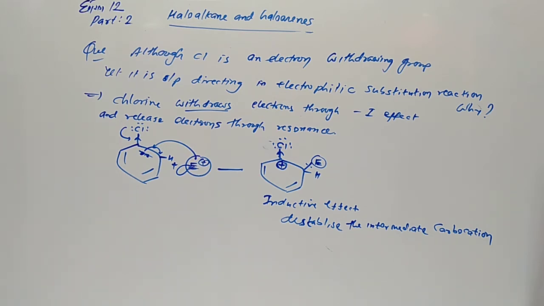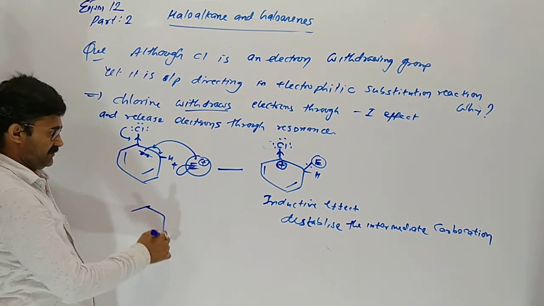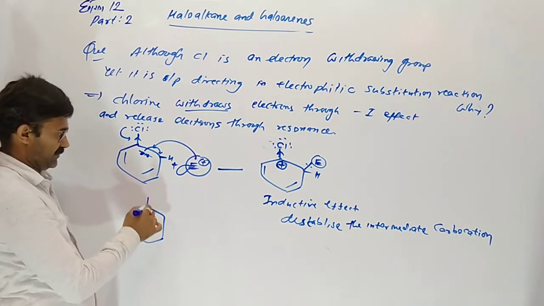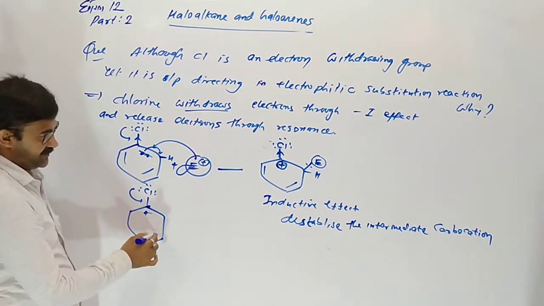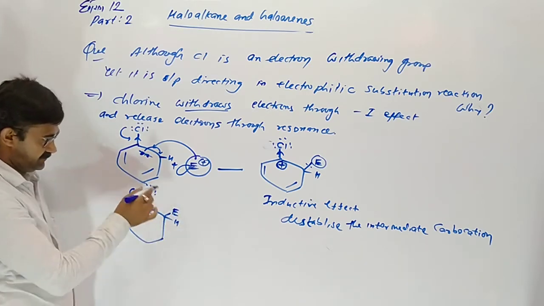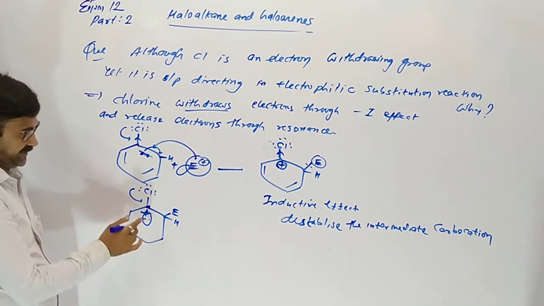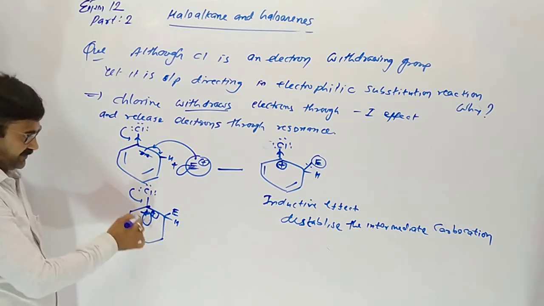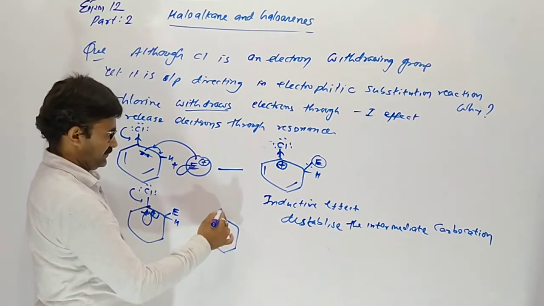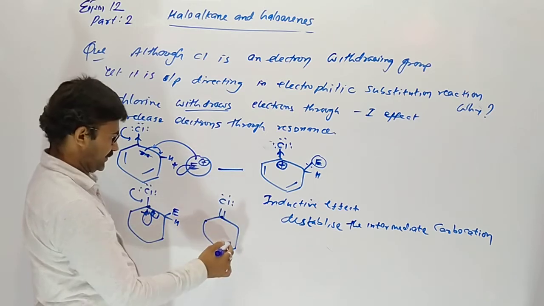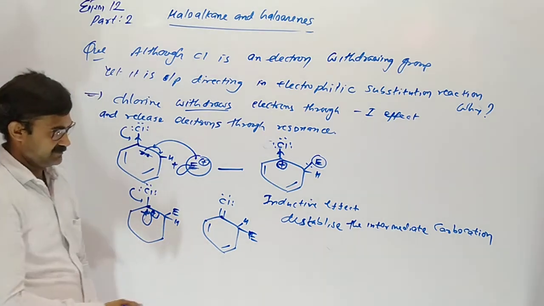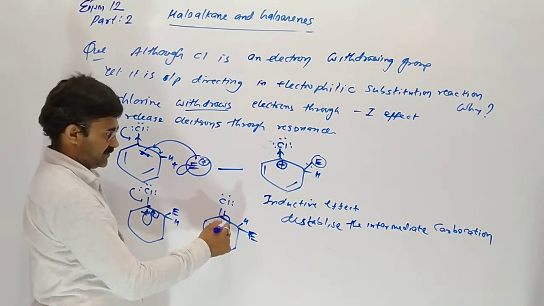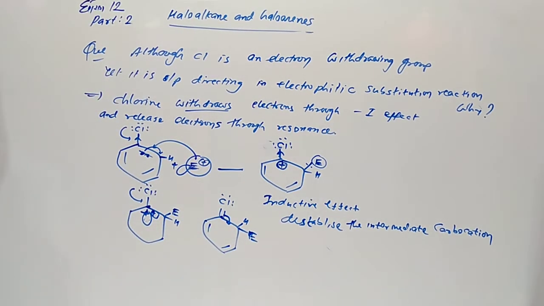So due to resonance it became stable. Then the positive charged carbon has an empty vacant orbital, so these two electrons move here and it will be stabilized due to resonance. And this continuously moves here, so it is ortho-para directing.